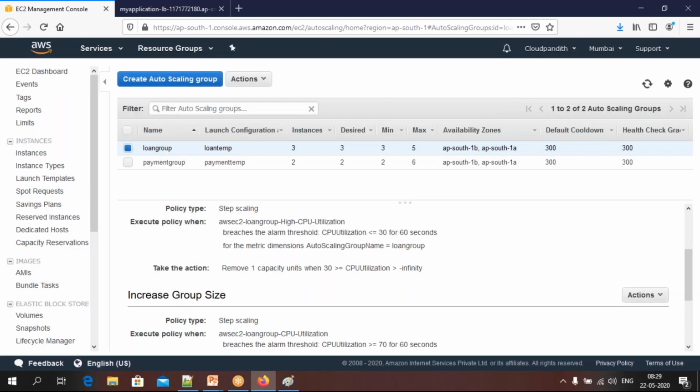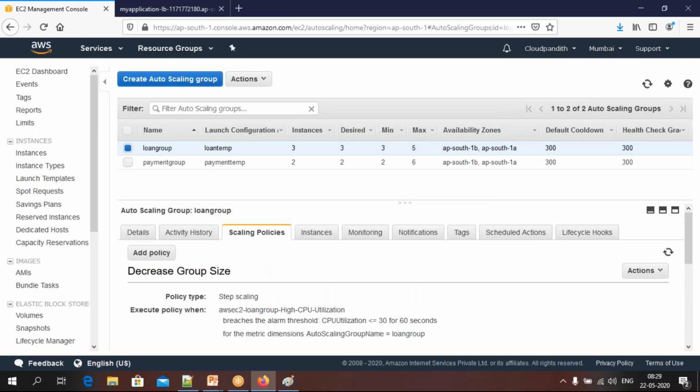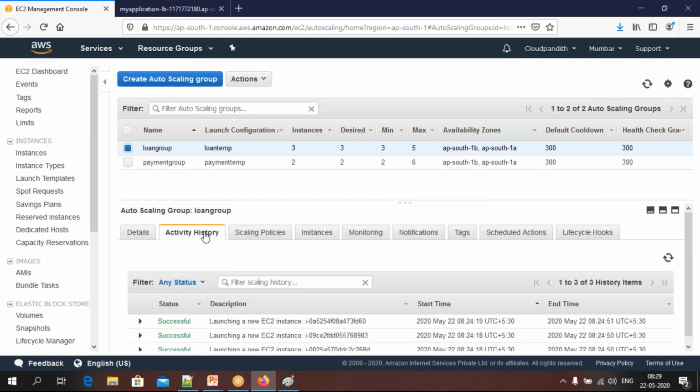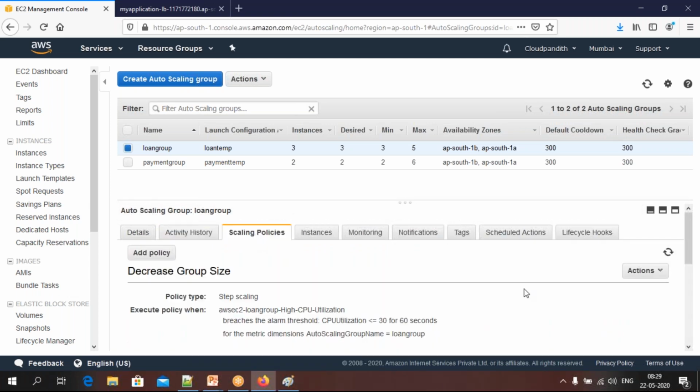Because we have given it, right, at least 5 minutes it is going to wait before it is fully operational. That's why it is not launching, but we will be able to see. So this one we can test here. We are going to test it now anyhow. And what happens finally